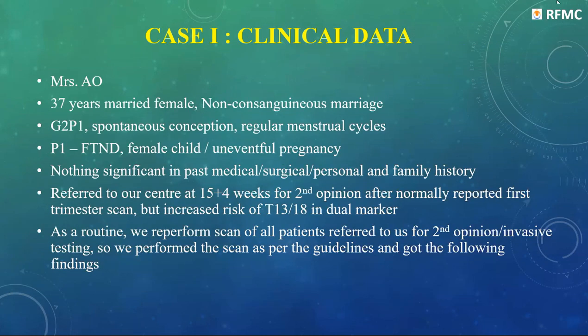My first case is a Mrs. AO, 37 years old married female. It was a non-consanguineous marriage. She was second gravida, previous one normal delivery, uneventful pregnancy, spontaneous conception. She had regular menstrual cycle. There was nothing significant in past medical, surgical, personal, or family history.